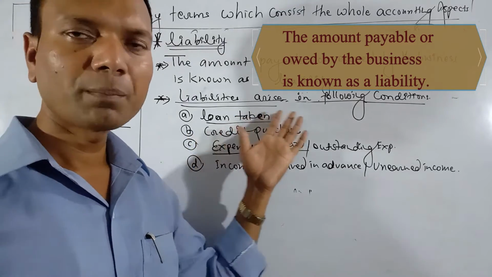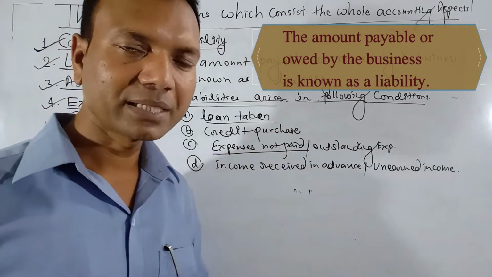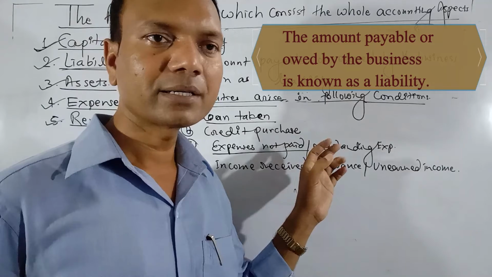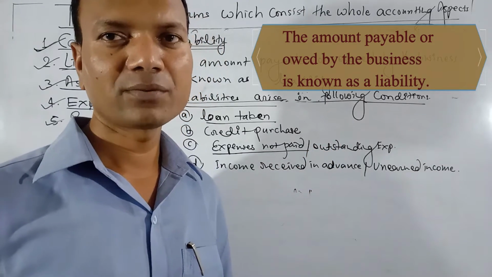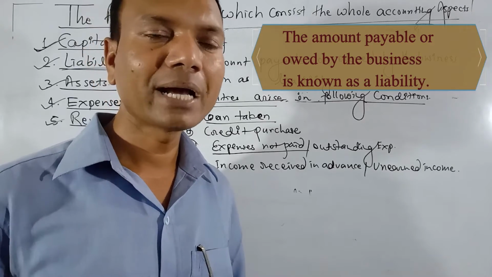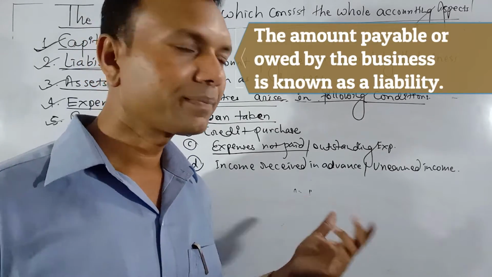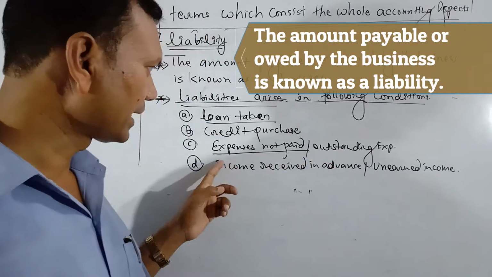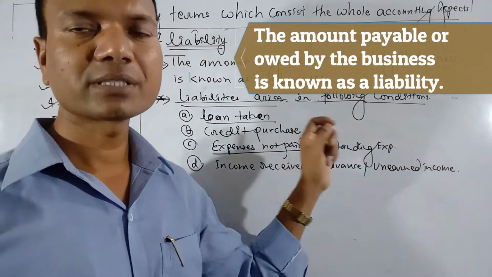When we take a loan from the bank, when we have purchased something but did not make payment for that, when we have not paid expenses, like we have not paid salary, we have not paid wages, that is outstanding salary, outstanding wages.